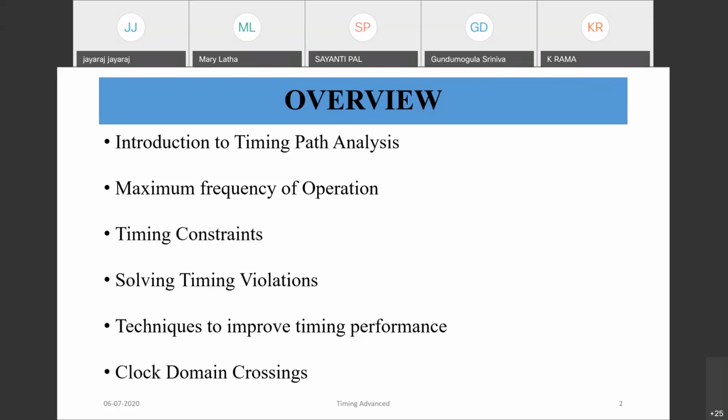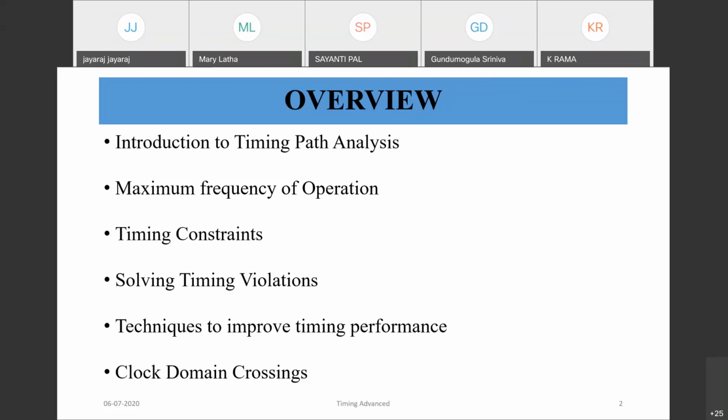Similarly, PCI Express in the gigahertz range, gigabit Ethernet or Ethernet 10/100 Mbps. So like that, various clocks would be there, so various clock domains. So when we design the clock domain crossings, how we do the timing and perform the timing analysis of CDC, clock domain crossings, that is also important.